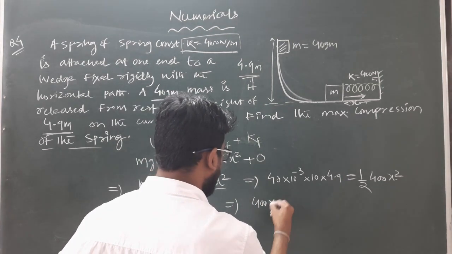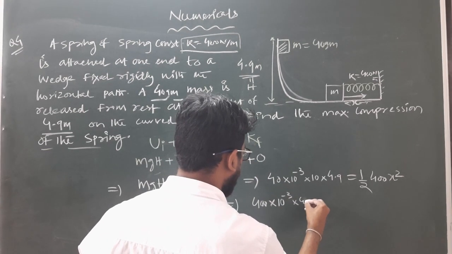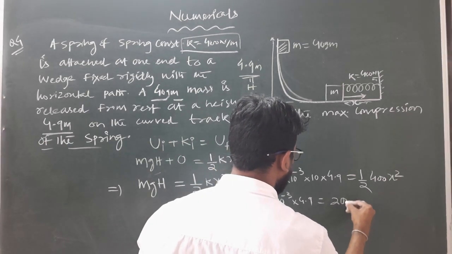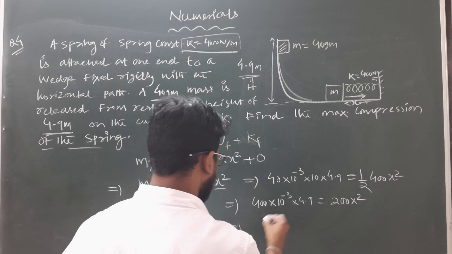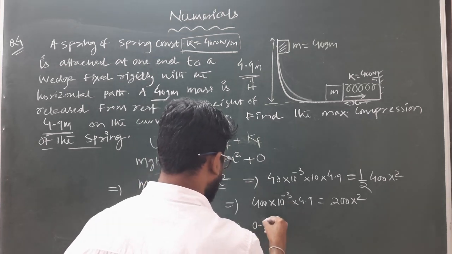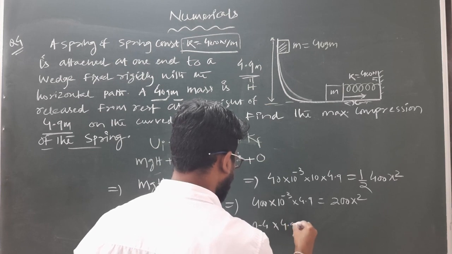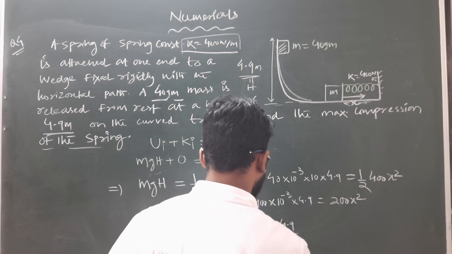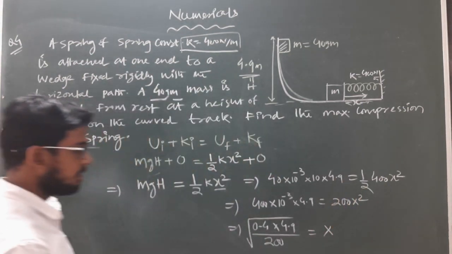400 into 10 to the power minus 3 into 4.9 is equal to 200 x square. So this will be equal to 0.4 into 4.9 divided by 200 under root, which is equal to x. Clear?